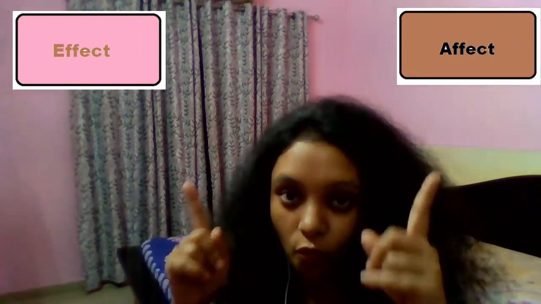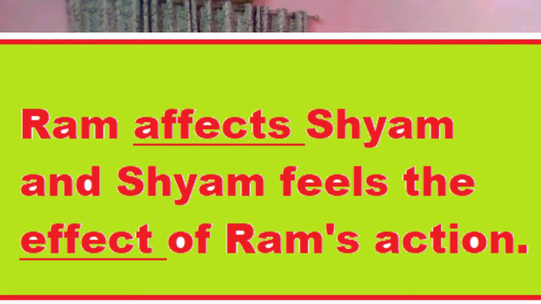I hope you have understood today's class and now you will not use the word impact as a substitute for these two. If you still have any confusion, this last example will help you a lot. Ram affects Shyam and Shyam feels the effect of Ram's action. This example, in spite of X and Y, will give you some more clarity.